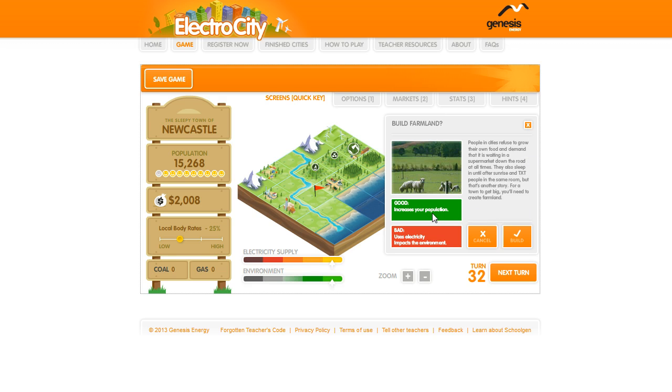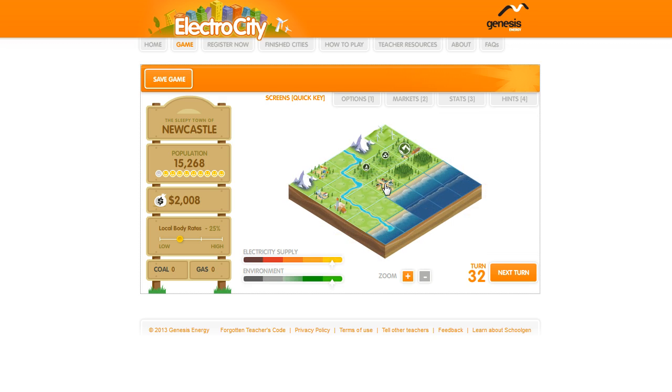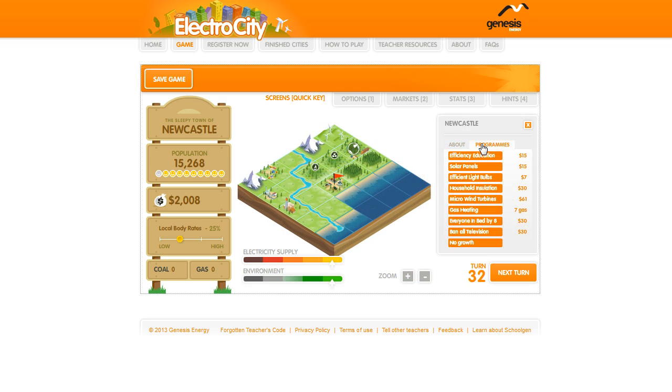Students often have difficulty grasping the concept that cities can't effectively be run by one particular power source. This game enables students to understand that cities require an energy mix in order to provide sufficient energy, but must be balanced out in order to maintain sustainability.